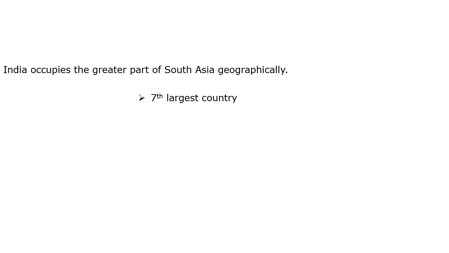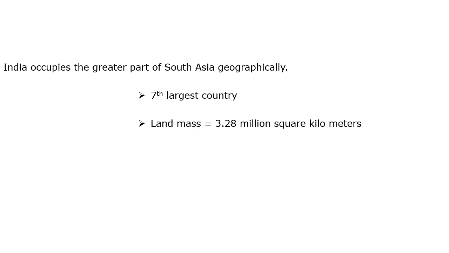When we compare with the countries in the world, area wise, India ranks 7th. So the 7th largest country in terms of area is our country.